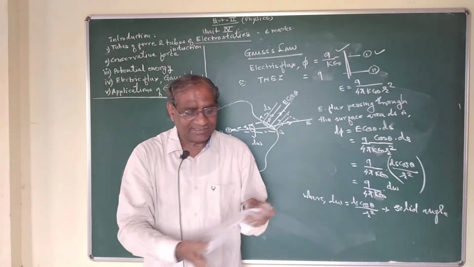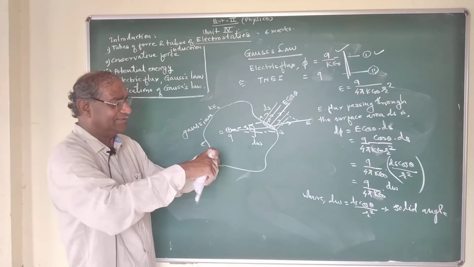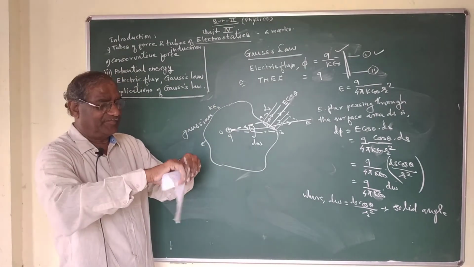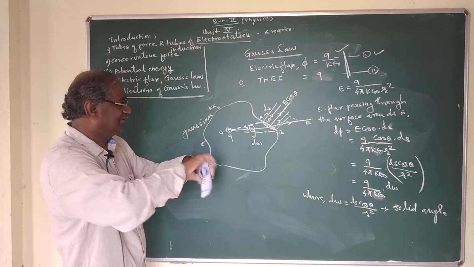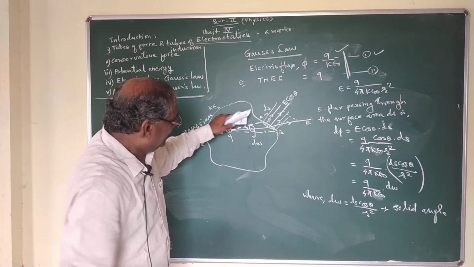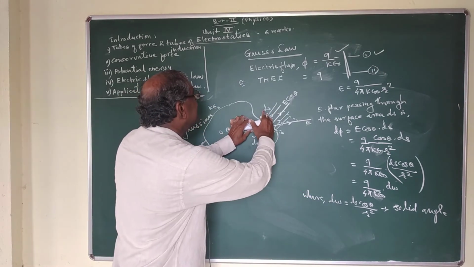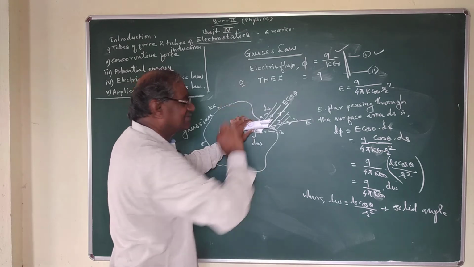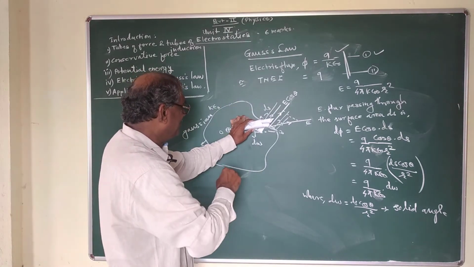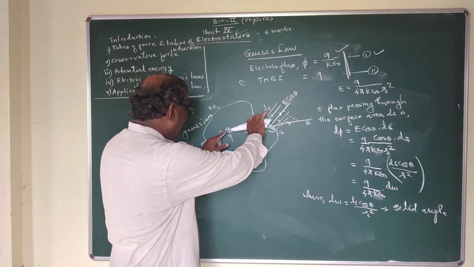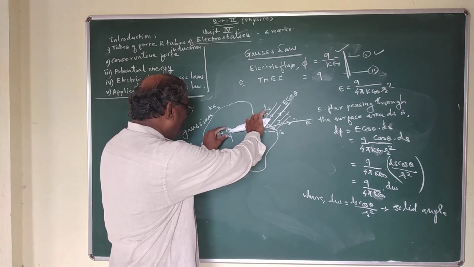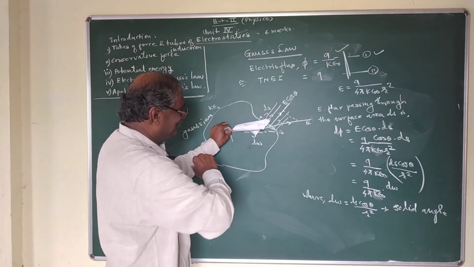What is solid angle? That is the expression for a cone. This angle is called the solid angle. This is the surface area ds of the element AB, making a certain angle at point O inside it.